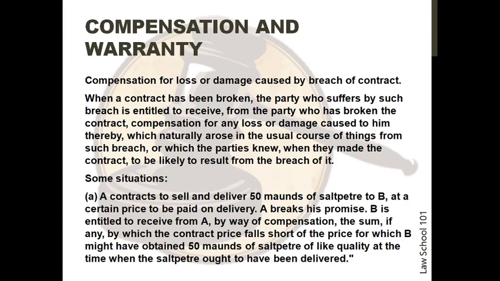Situation 1. A contracts to sell and deliver 50 mounds of salt beer to B at a certain price to be paid on delivery. A breaks his promise. B is entitled to receive money from A by way of compensation, the sum, if any, by which the contract price falls short of the price for which B might have obtained 50 mounds of salt beer of like quality at the same time when the salt beer ought to have been delivered. Now we move on to the next situation.